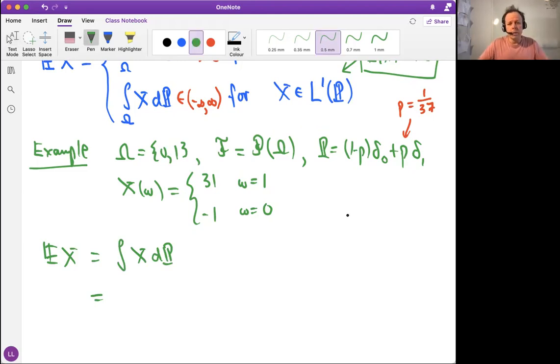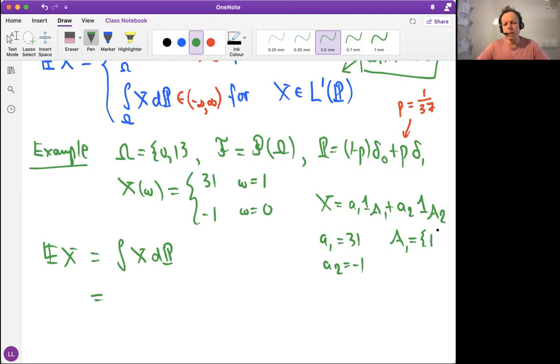Well, maybe now it's a good thing to notice that X happens to be a simple function of this form. X is actually a function of the form a1 indicator A1 plus a2 indicator A2. If we plug in a1 equal to 31 and a2 equal to -1, when do we get 31? When omega gives us 1.